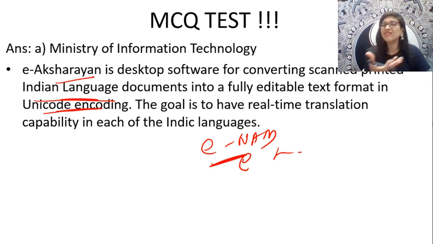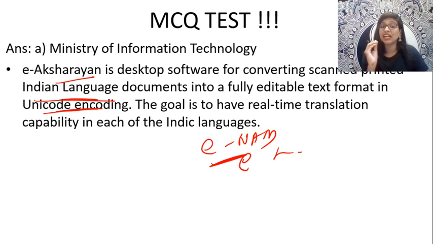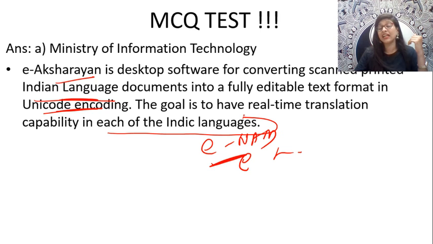Now, why do they come with this kind of software, guys? If you see, the Ministry of Information Technology came up with such an E-Aksaran initiative to have real-time translation capability in each of the Indic languages, because our languages have a lot of value in that. So now when it has been converted into a text format, it is very easy for accessibility, right? That is the whole point.